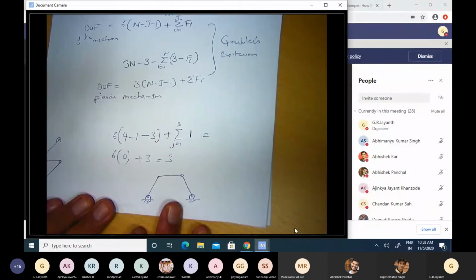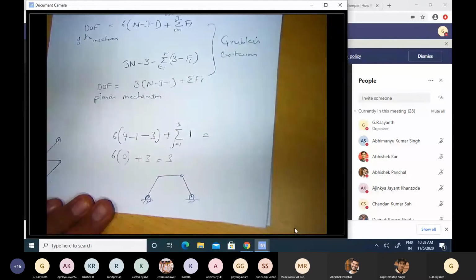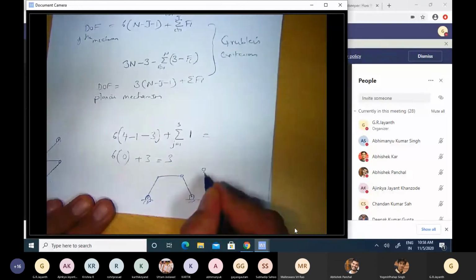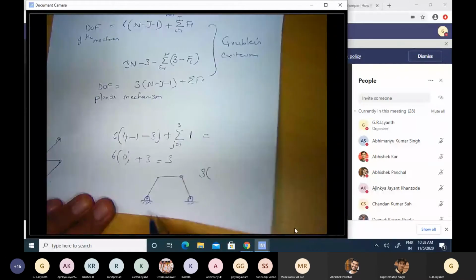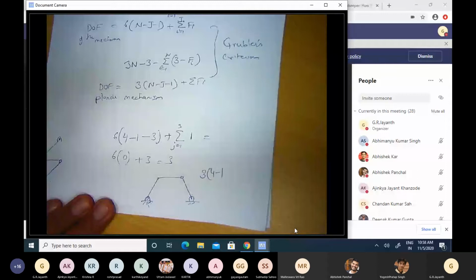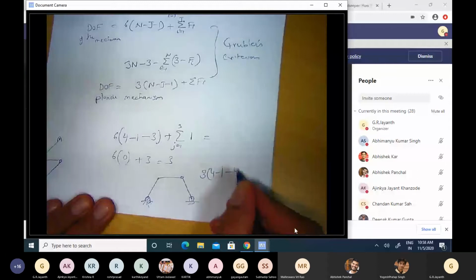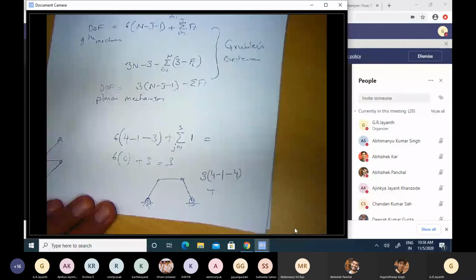it's a planar mechanism to start with. It's not a 3-dimensional mechanism, so we use this expression. We have 3. The number of rigid bodies that we are interconnecting is 4, including the ground. 1, 2, 3, 4. One of them is the ground, so it's completely arrested, minus 1. And then there are 4 revolute joints, so minus 4. The number of revolute joints, there is 4 of them, so J goes from 1 to 4, and each of them has 1 degree of freedom. So F1 is also 1, F2 is also 1, etc.